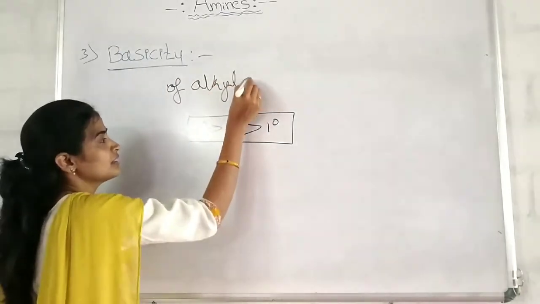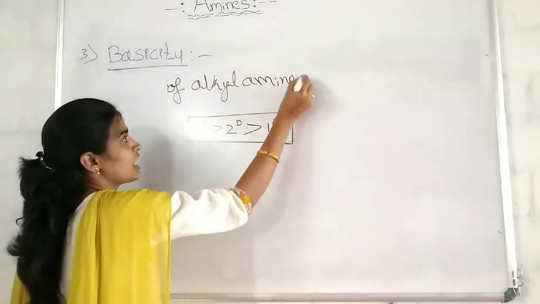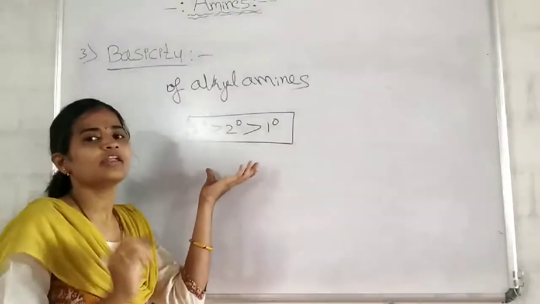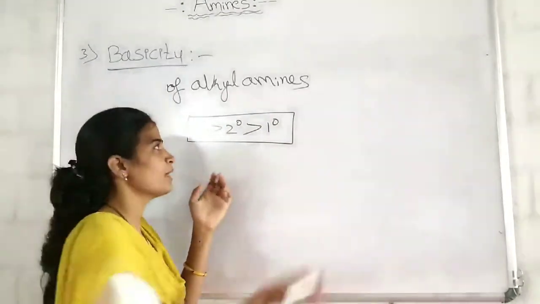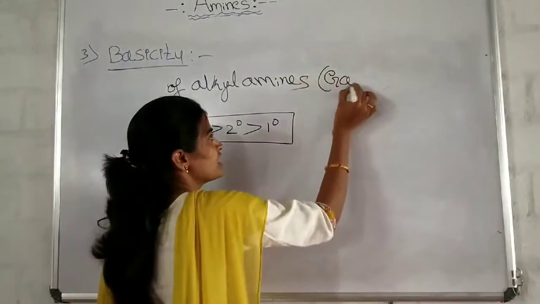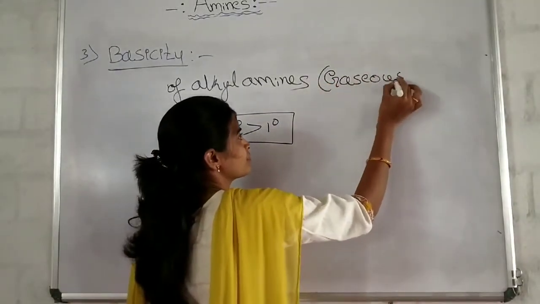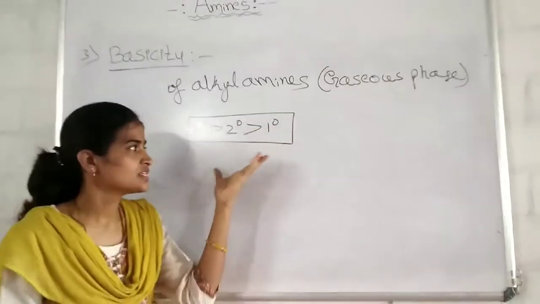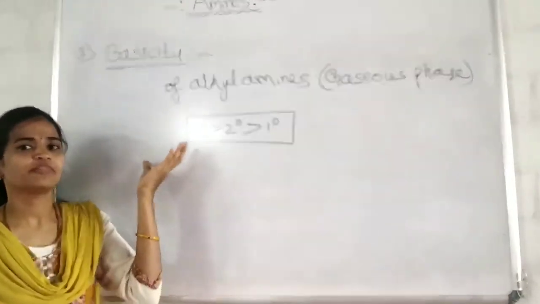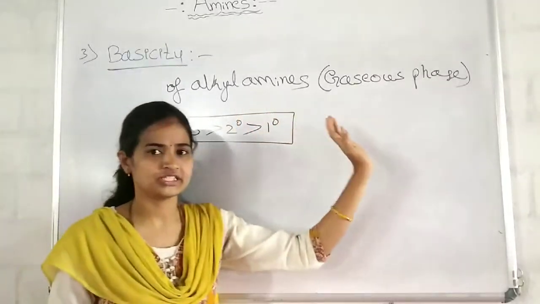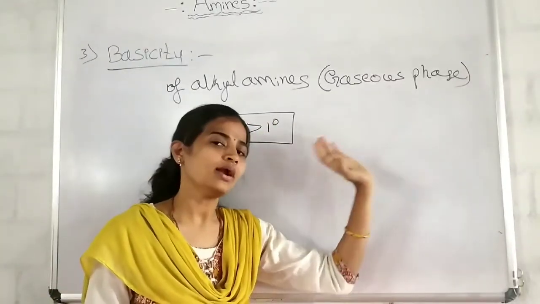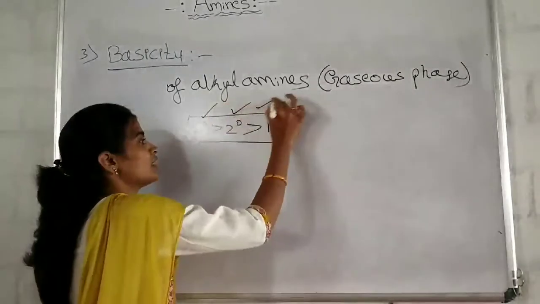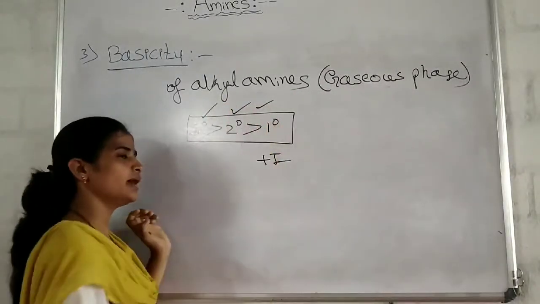This is the order of basicity of alkyl amines. But I forgot to tell that this is the order of basicity of the alkyl amines in the gaseous phase. Please do remember, this is the order of basicity of the alkyl amines in the gaseous phase, not in the aqueous phase. How have we got this order? By considering the plus I effect.